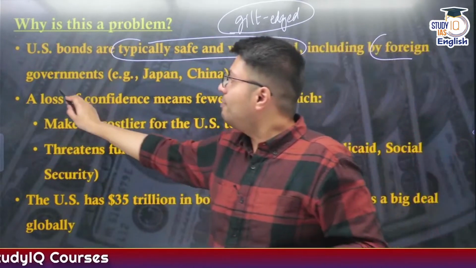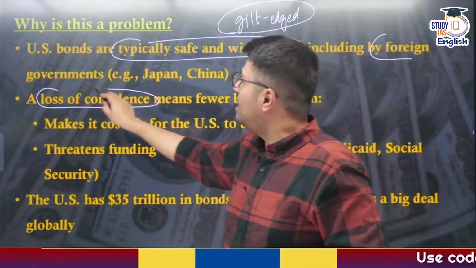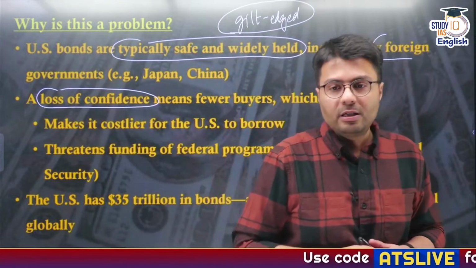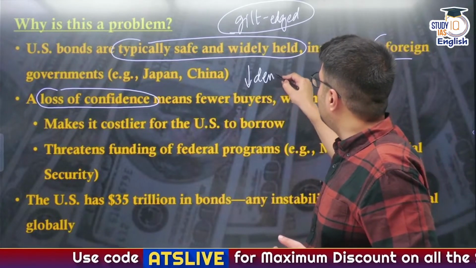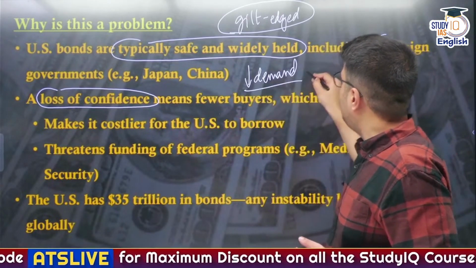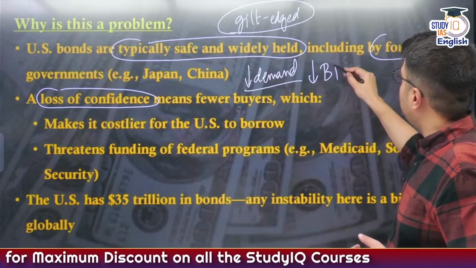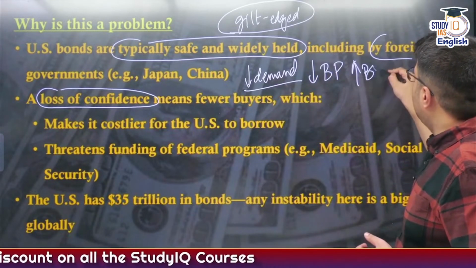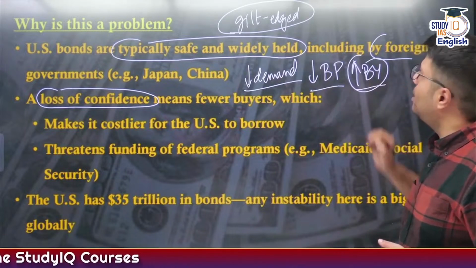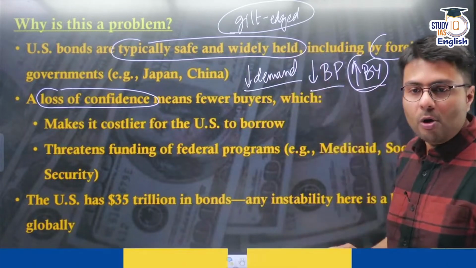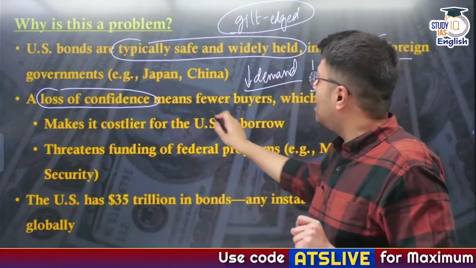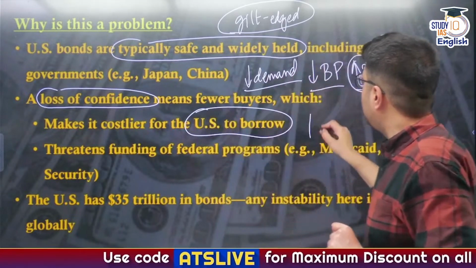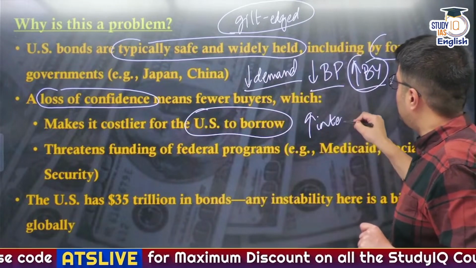But recently what we have seen is that there is a loss of confidence in the ability of the US government, which means that the demand for these bonds has reduced, and when demand for these bonds has reduced, it has led to a reduction in bond prices, and naturally, as bond yields are inversely related to bond prices, it has pushed up the bond yield. Now that the yield of bonds has increased, whenever the US government issues newer bonds, it has to pay higher interest rates on these bonds.